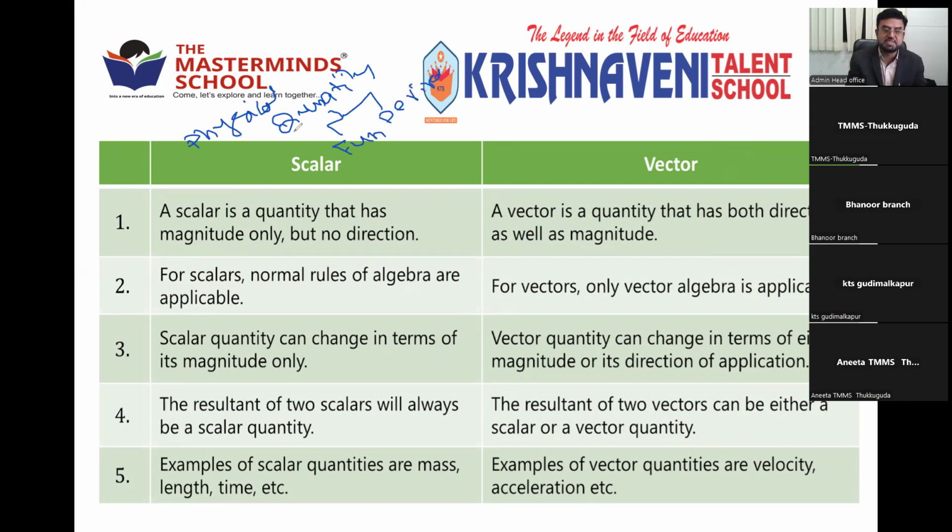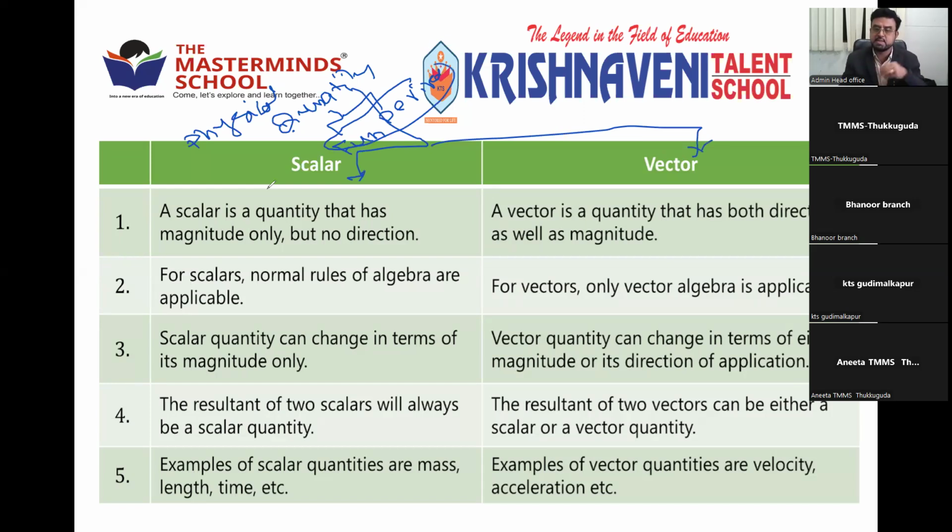But the same physical quantities are further classified into scalars and vectors. This is another important classification. The first classification is fundamental and derived, which we learned in the measurement chapter.